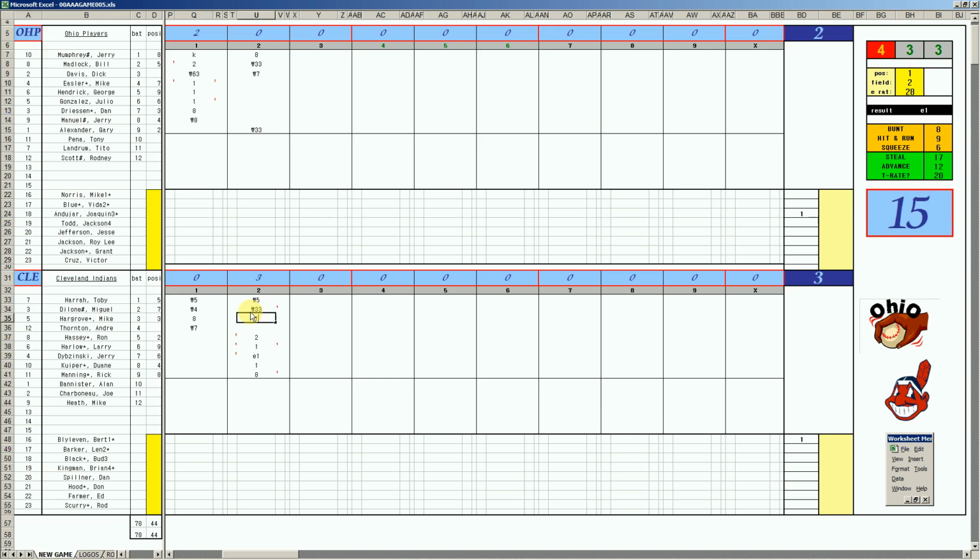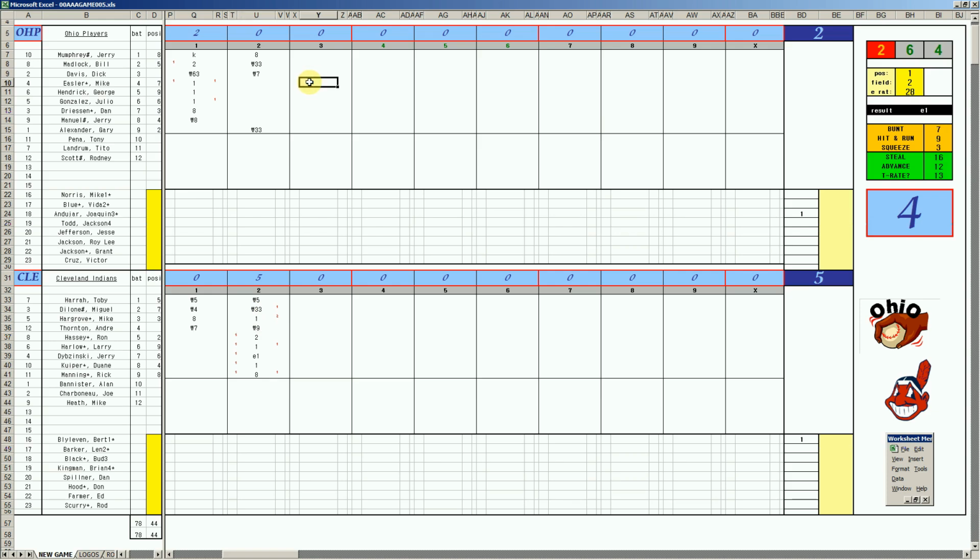46, base hit center field. That'll score 1 run. Manning is going to try and score, and he does on a 15. Off the plus arm, a 2-out, 2-run single. And the Tribe has a 5-2 lead. Andre Thornton, 66, flies right.